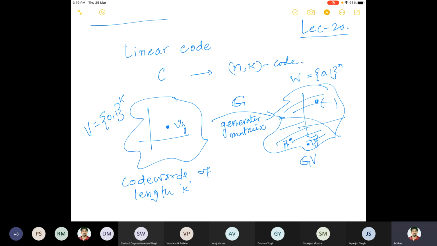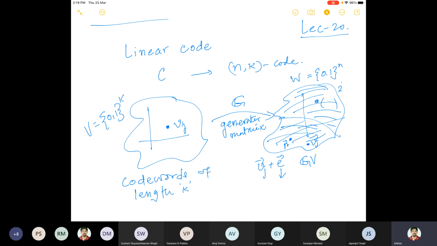So those are here. If the error happens here, where the code word is here, then there are basically 2 to the power n, because an undetectable error means what? Whatever the error that happened, this is some Vj plus some E, the error. But this error is inside this subspace.